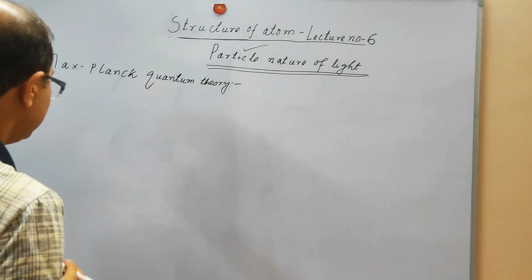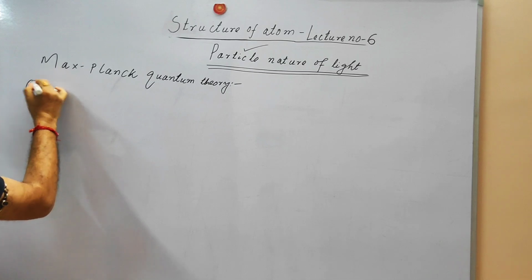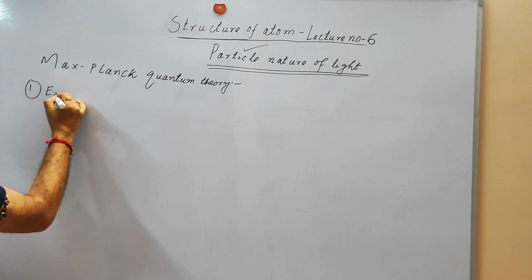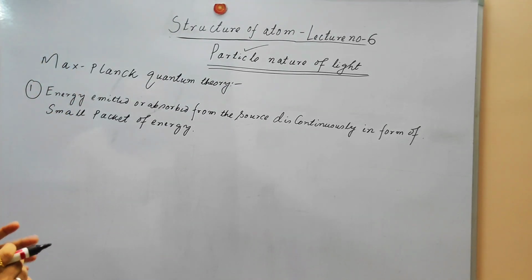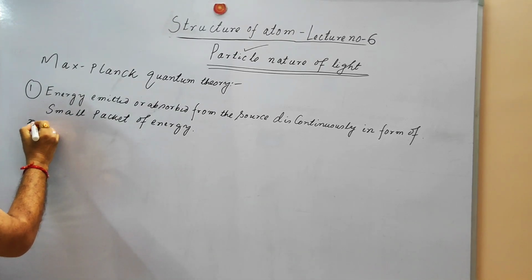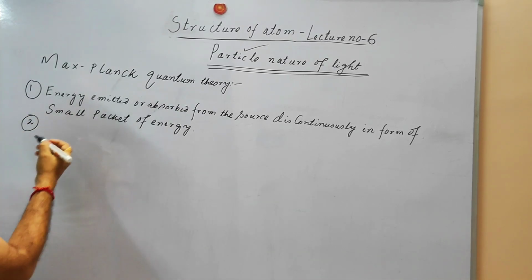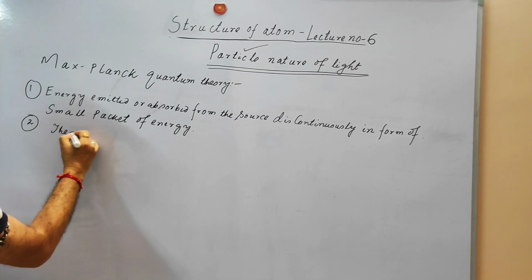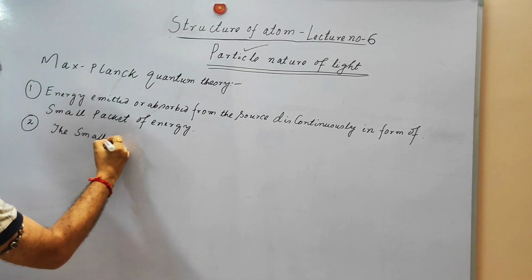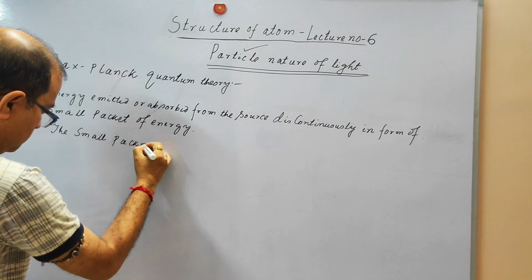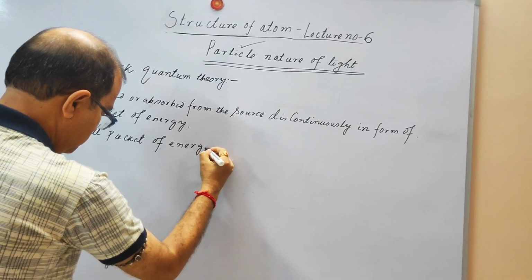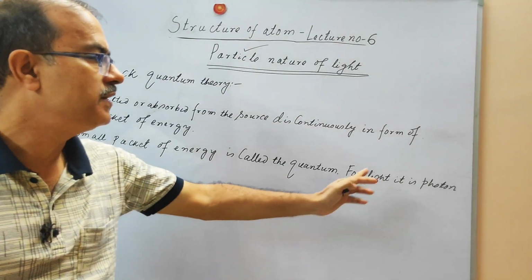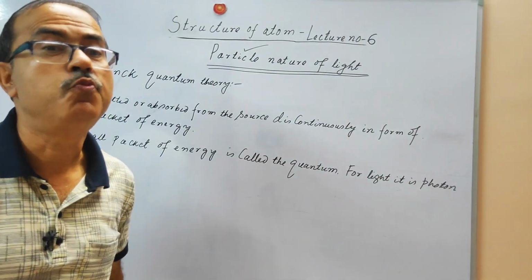The main points of the Max Planck quantum theory. Number 1 point, energy is emitted or absorbed from the source discontinuously in the form of small packets of energy. Second point, the small packet of energy is called the quantum, and for light it is the photon.